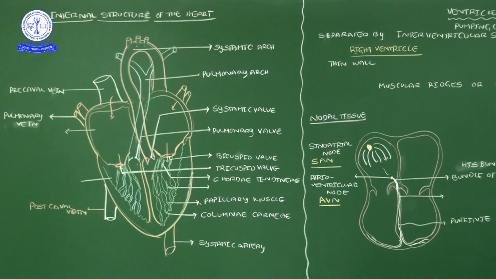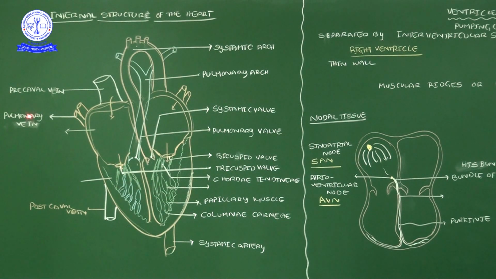Now see, yesterday I said these right and left atriums open into the lower ventricles directly with the help of one small hole. Here there is one septum, that septum we call the atrioventricular septum. That atrioventricular septum has one hole here and one hole here. Those holes are guarded by walls, one wall on each side, here one wall, here one wall.